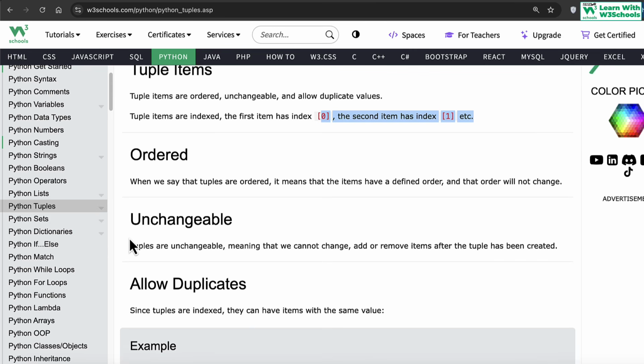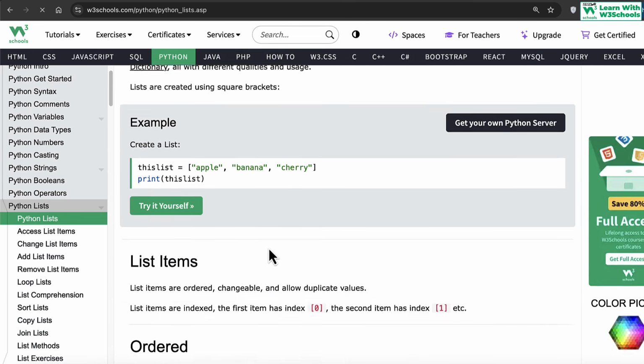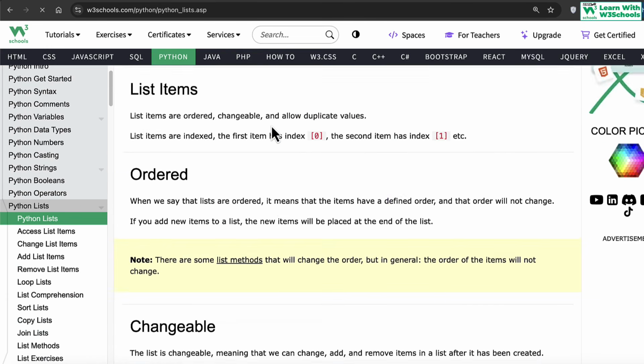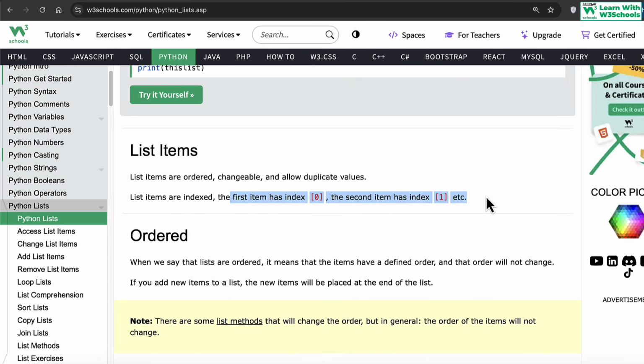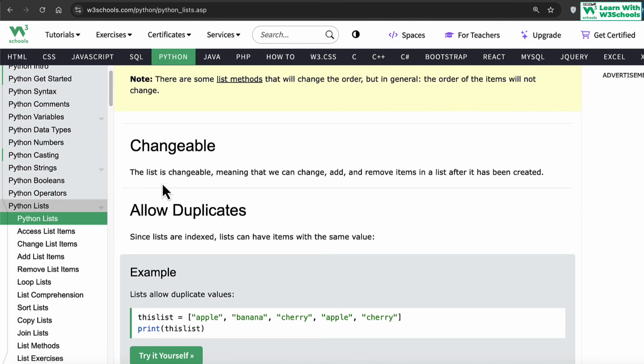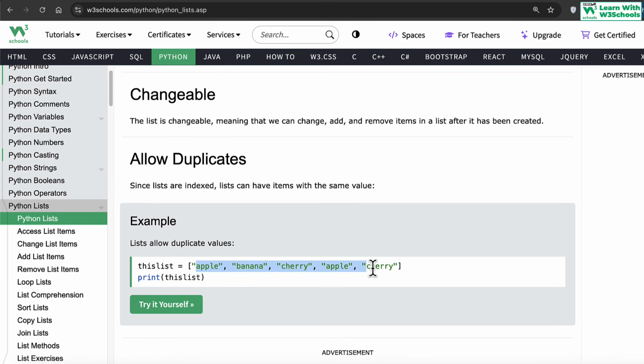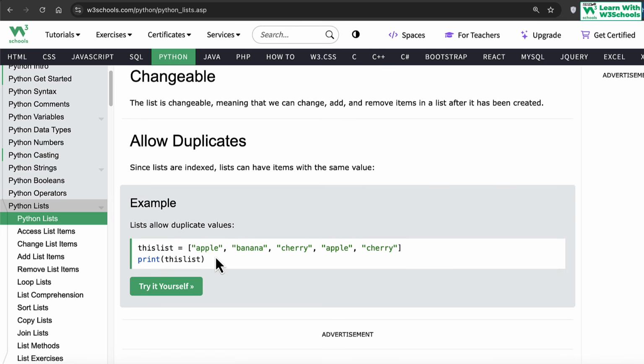However, when we say tuples are unchangeable, it means that we cannot change, add, or remove items after the tuple has been created. When you go to lists, list items are also ordered. Yes, they also have 0, 1, 2, 3 index. However, list items are changeable, meaning that we can change, add, and remove items in the list. Lists allow duplicates, and so do tuples. They both have the same feature, so I can have two bananas inside it, no problem. I can have two cherries inside, no problem.